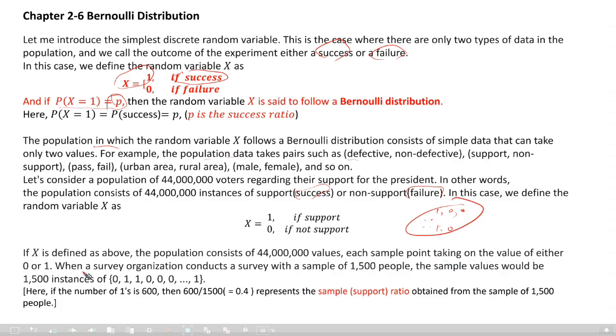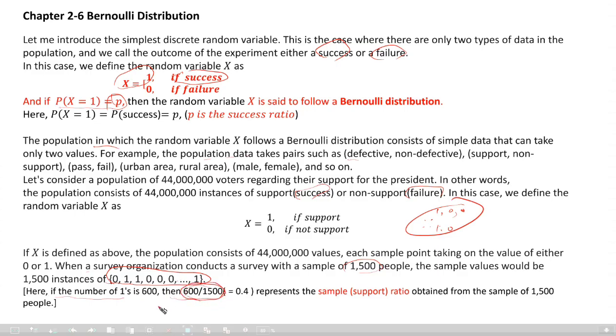We take a 1,500 sample size, then the sample values would be 1, 0, 1, 1, 0, 0, 0, and so on, up to 1. How many? 1,500 values, 1 or 0. That will be a sample. If the number of ones is 600 out of 1,500, then 600 over 1,500 equals 0.4.